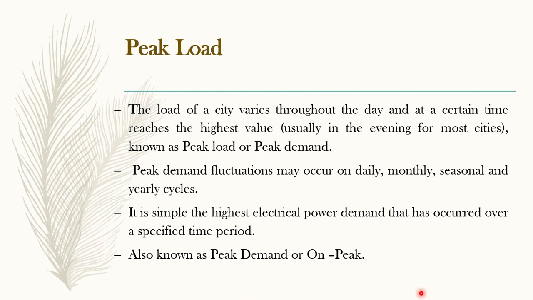As I've told you, if you consider a specific duration of 1 day, generally in the evenings it will be maximum. If you consider a year, especially in summer, in that duration of 2.5 to 3 months, we use mostly coolers and ACs, and we all stay at home, so we use a lot of power, correct?